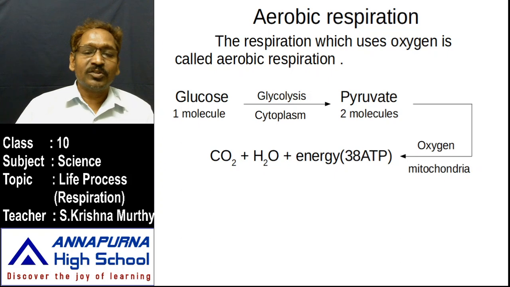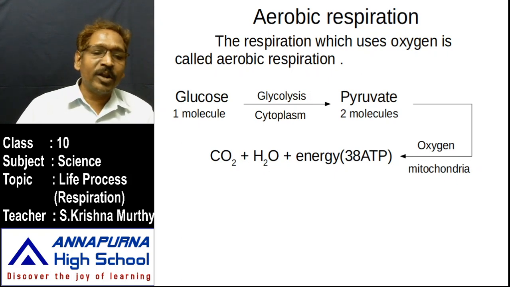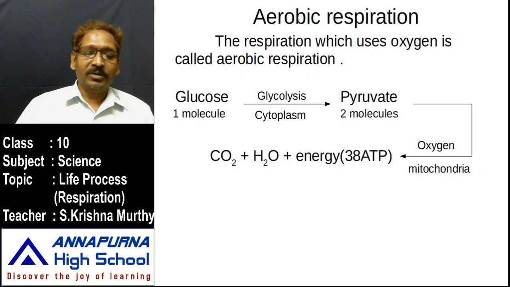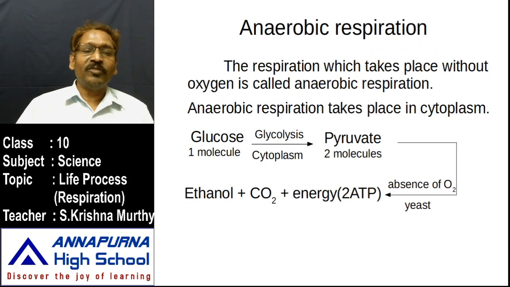the oxidation process. So we can get a large amount of energy from one molecule of glucose by the presence of oxygen only. How many molecules can we get in the presence of oxygen from one molecule of glucose? From one molecule of glucose, we can get 38 adenosine triphosphate molecules. So this is the energy source. This entire process happens inside the mitochondria. Okay? So the next one we have to learn is anaerobic respiration.